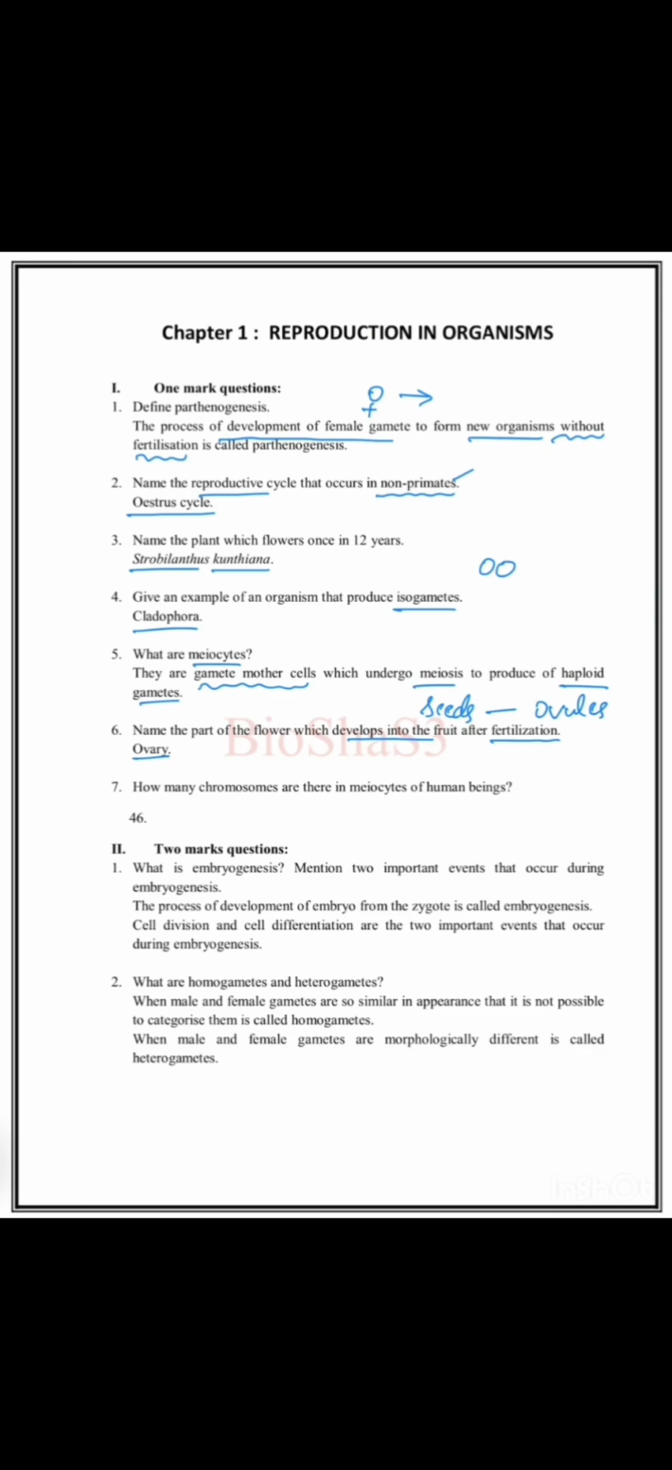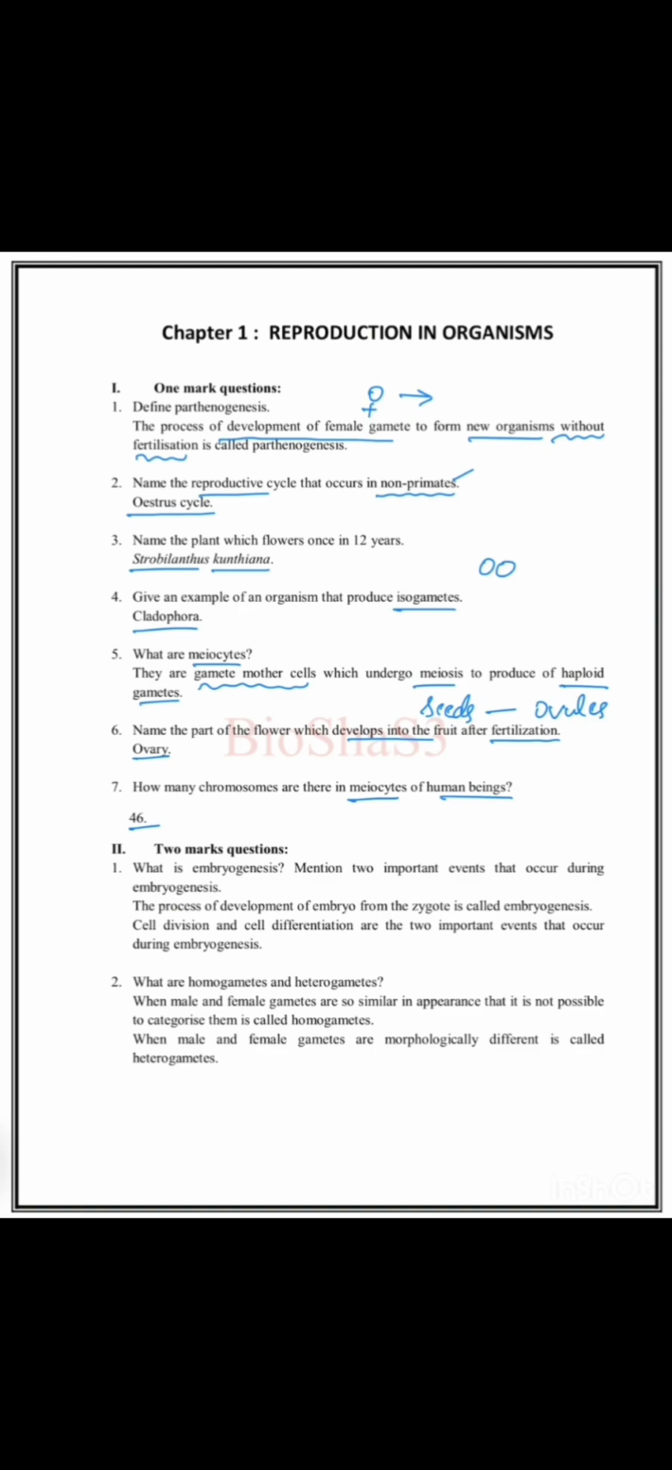In case of primates, that is the menstrual cycle. In case of non-primates, it is oestrus cycle. How many chromosomes are there in meiocytes of human beings? That is 46. So these are the probable questions you can expect from chapter 1.